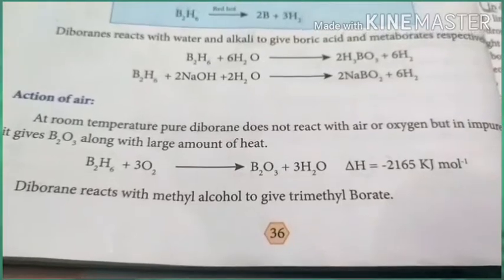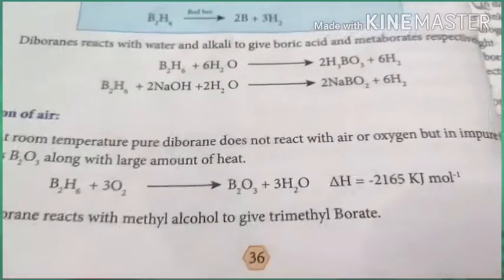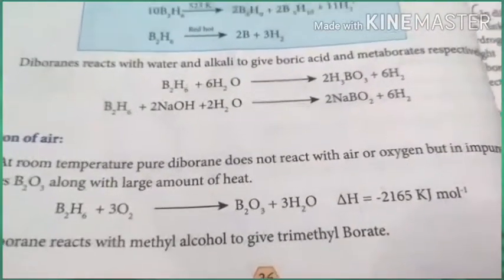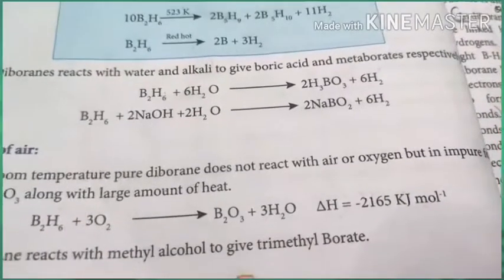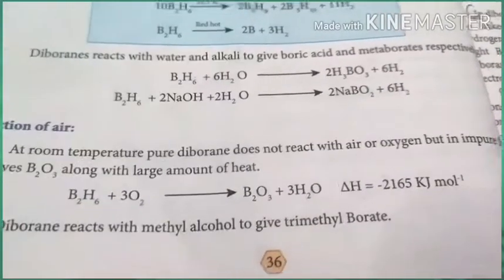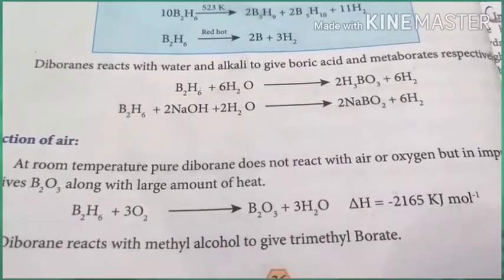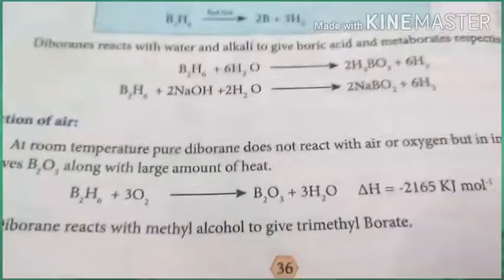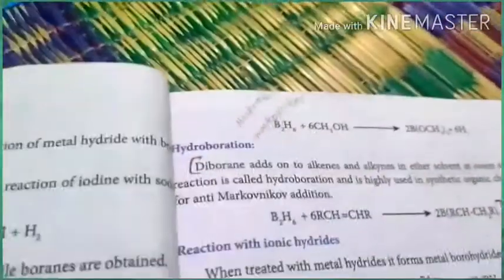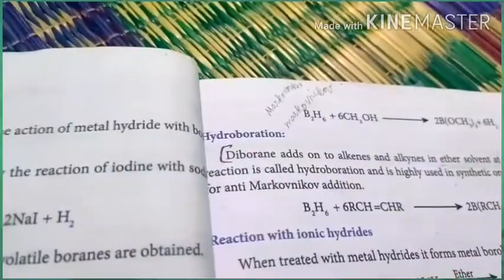When diborane reacts with oxygen, it gives boric anhydride with an enormous amount of heat. See the delta H value: minus 2165 kilojoules per mole. That is why it is highly exothermic and is used as a fuel for industrial purposes. Similarly, diborane reacts with methanol, giving trimethoxy borane with hydrogen.